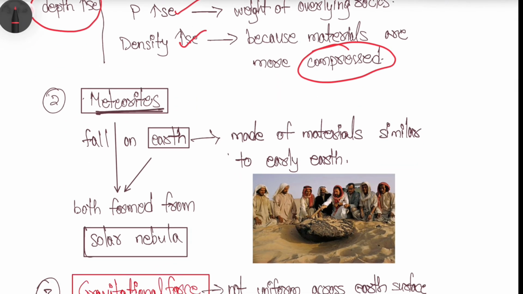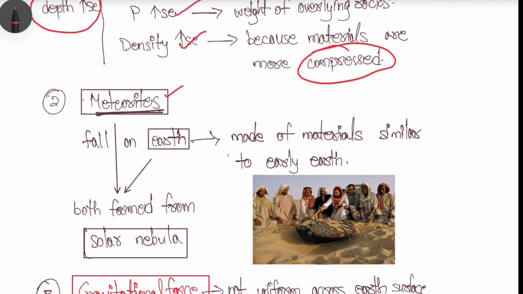Right? And meteorites. These meteorites are present in space. Sometimes they come towards the earth and fall on the earth itself. So what can we understand from meteorites which can help in understanding the internal structure of the earth?